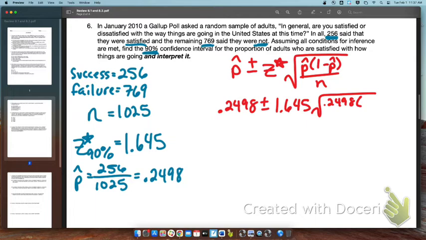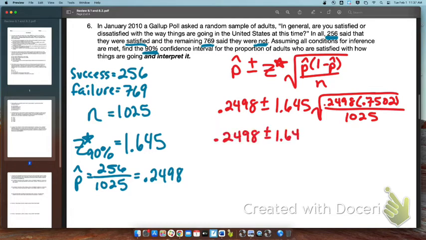The complement of that would be, if I take 1 minus 0.2498, I get 0.7502. And then divided by n, our total sample size. At this point, you guys, it's just a plug and chug. We just got to simplify all of this. So I have my p hat plus or minus my Z-star critical value.